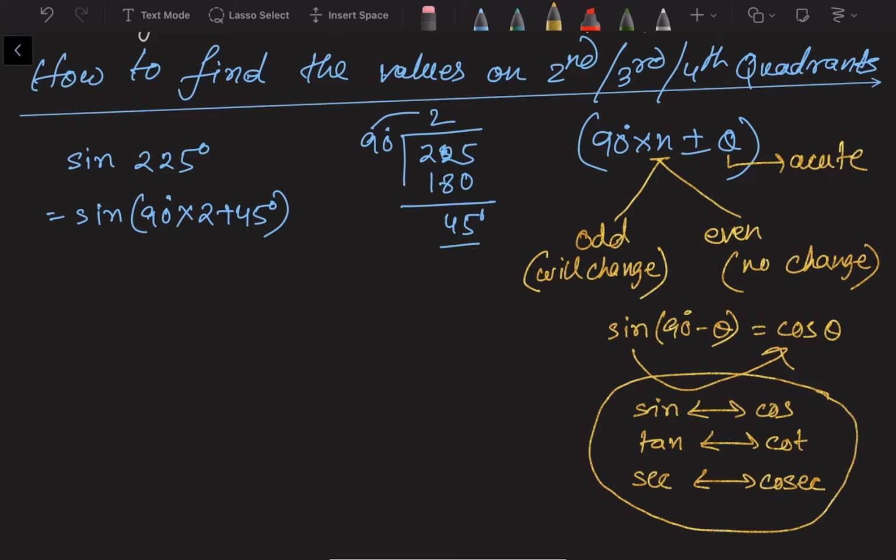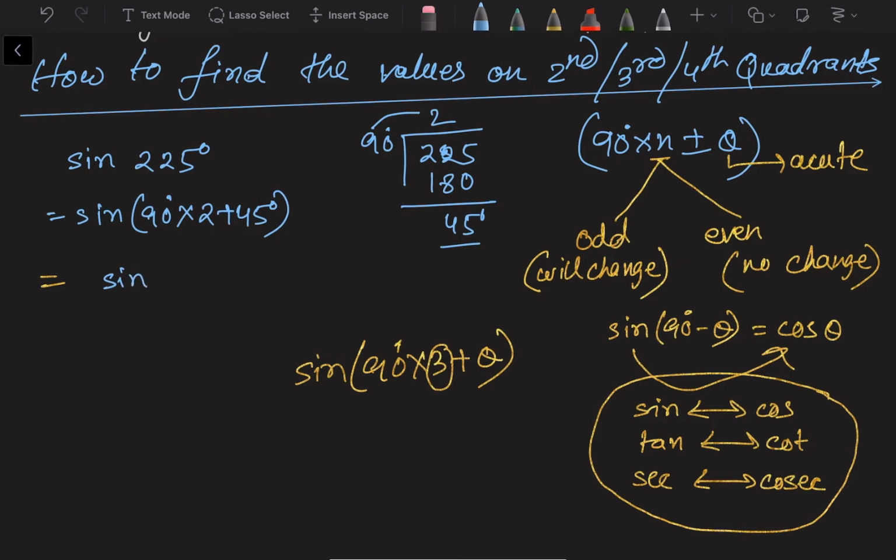That means if sine is given, and particularly if it is given sine of 90 into 3 plus theta, since here the multiple of 90 is odd, 3, sine will change into cos. It will start with cos, according to the rule. Okay, that means we can do sine of 90 into 2. So here the multiple of 90 is an even number, so no change. No change means sine will remain sine only.